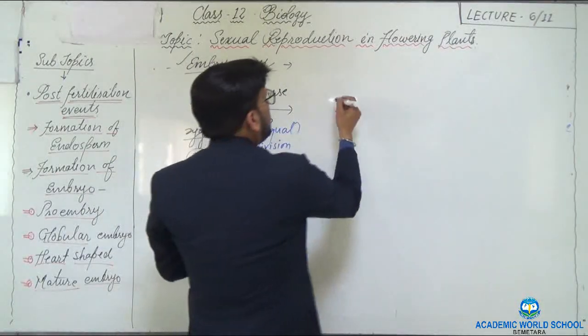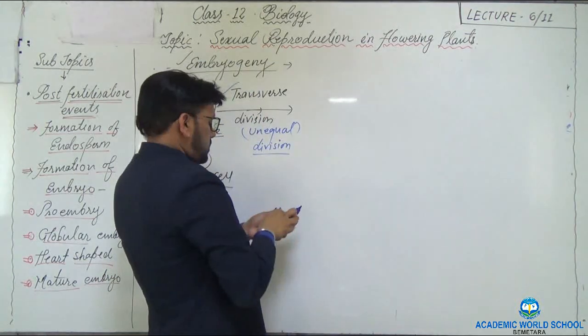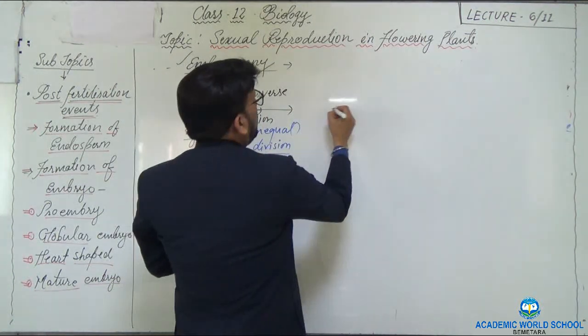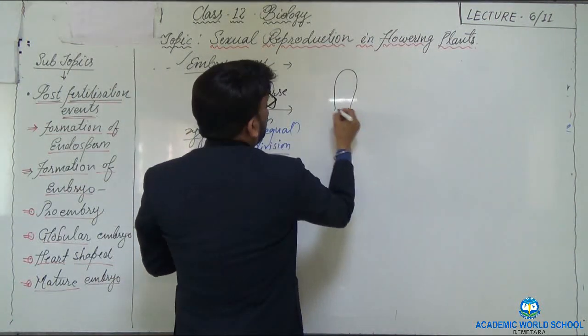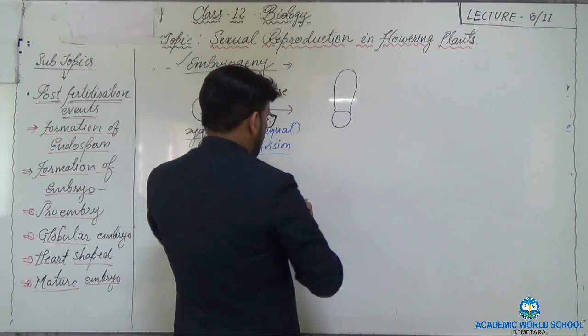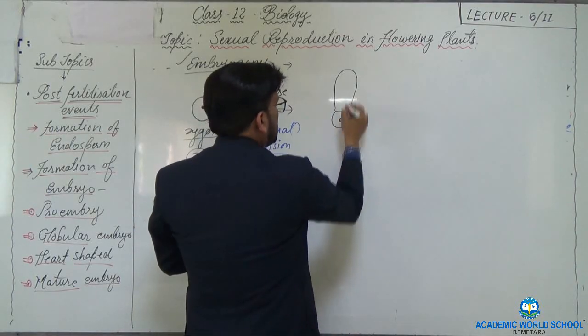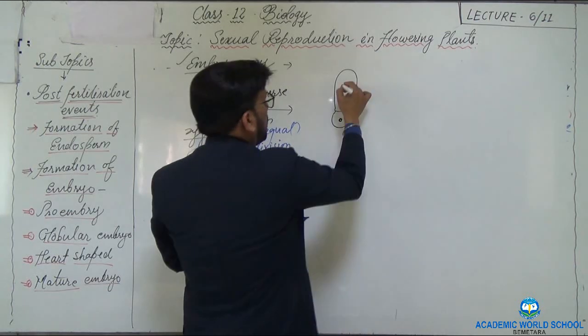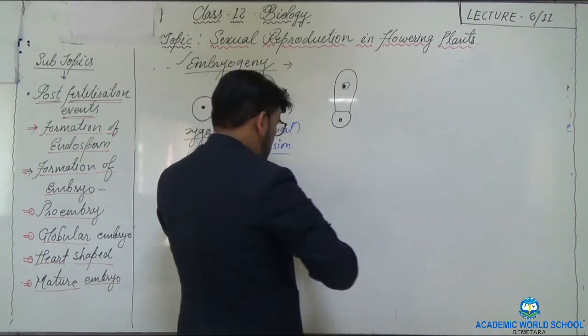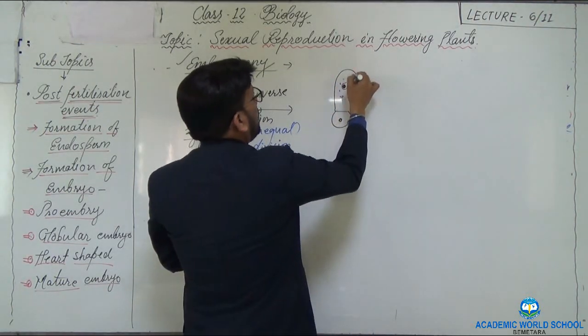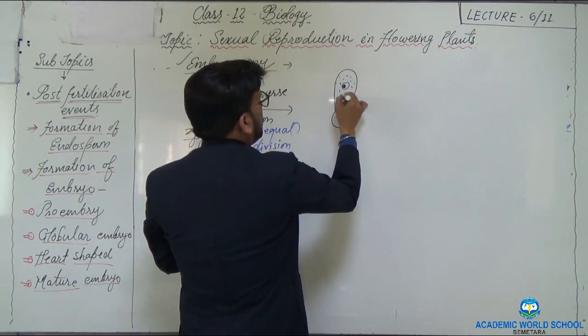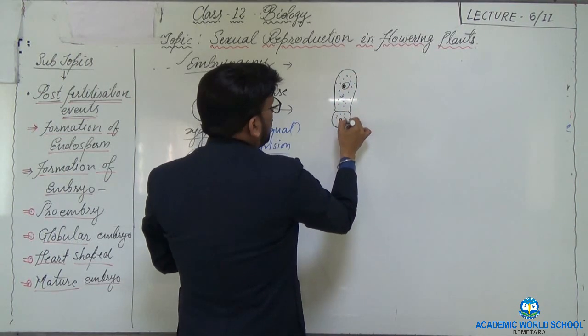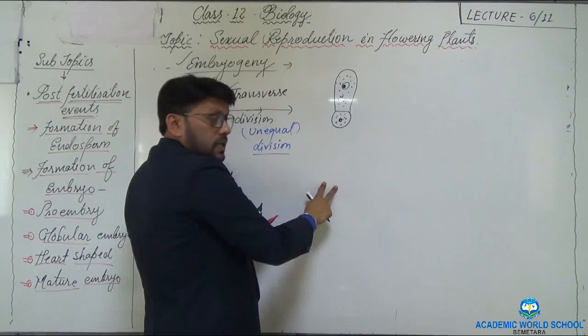So this division forms two unequal sized cells, and you can see here, one is the large sized cell and the other one is the smaller sized cell.